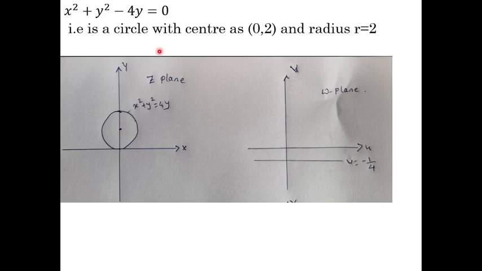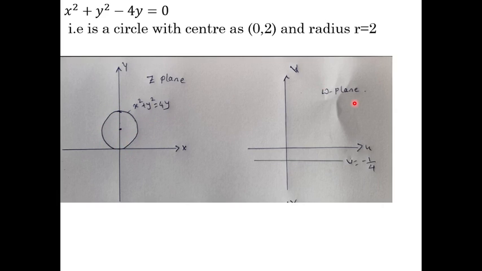Now first draw the z plane. The z plane has a circle with center 0 comma 2. Here this is the y axis, which is 0, and here the x axis is 2. Now draw the circle with radius 2. This is 2, 2, 2. This is the z plane image.